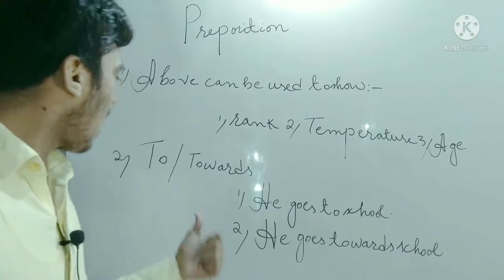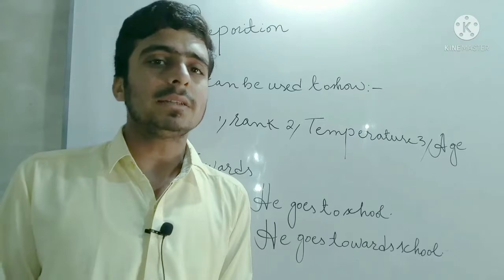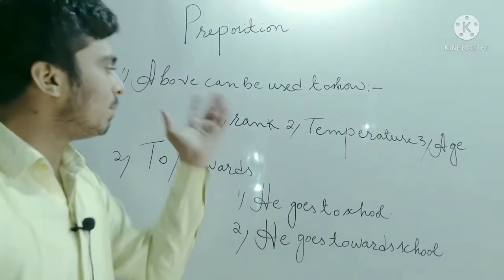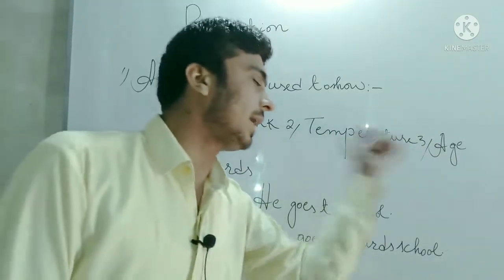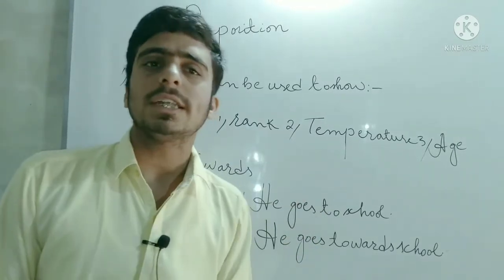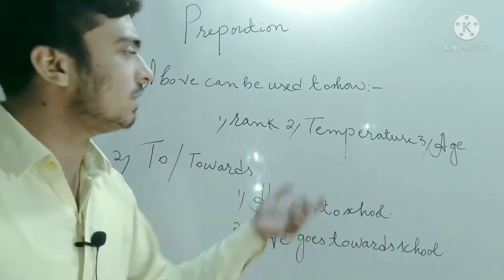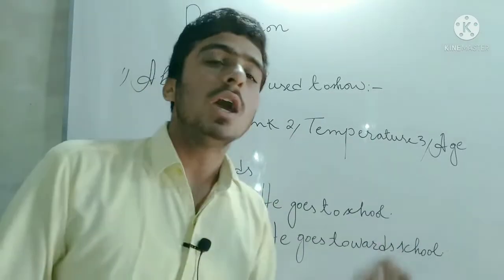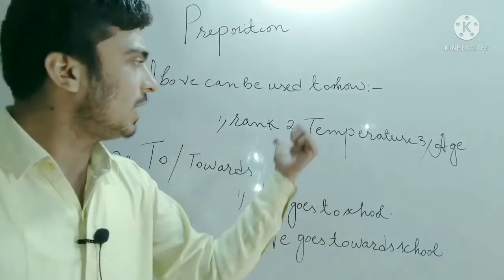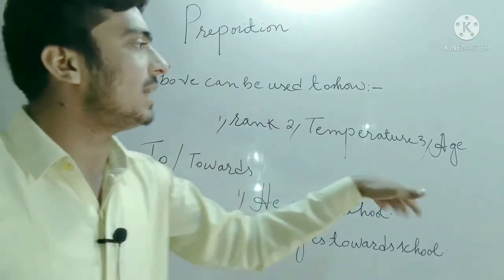And after that, I have written to and toward. Both of these prepositions are used for direction, but there is a little difference between them. So friends, above can be used for rank, temperature and age. We can also use above for these structures. Whenever you want to show rank, you will say he is above me. It means he is higher in rank than me. For temperature, you will say today the temperature will not go above 40 Celsius. And you can also use above for age. You can say that he is above 40 years of age. Above can be used for these structures.